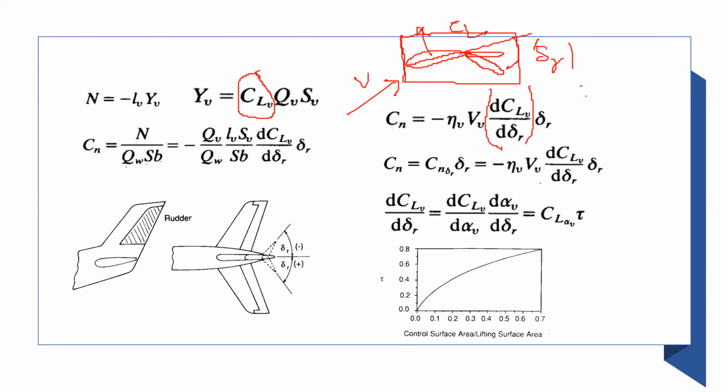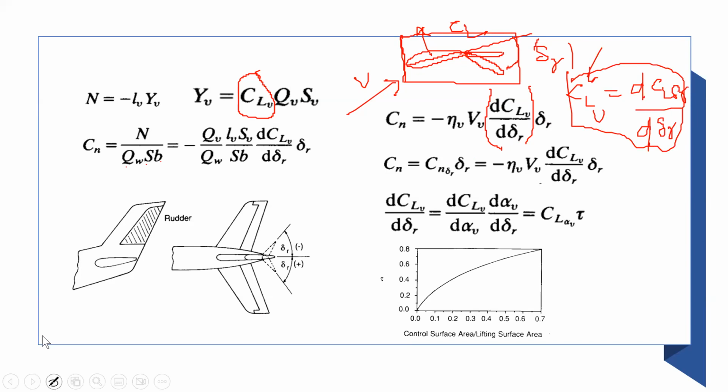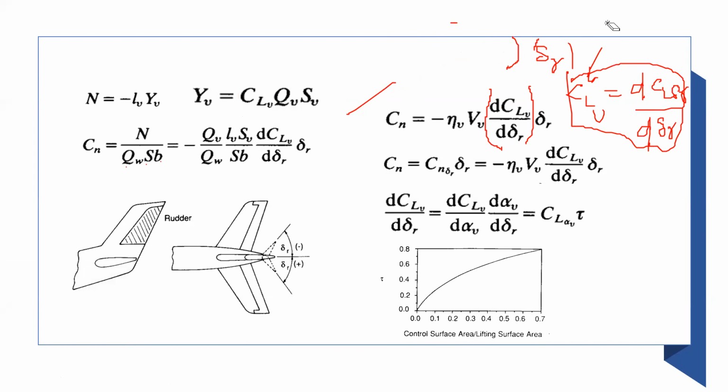You are simply differentiating dCL with respect to the rudder angle, and then you multiply with the rudder angle. Then what is the overall quantity? You simply get that CLV, right? Anyone has any disagreement here? No?